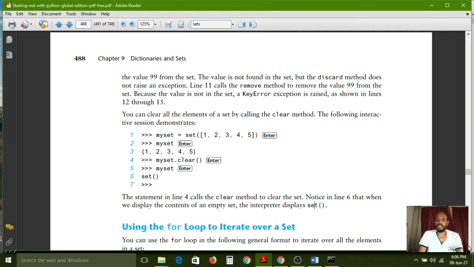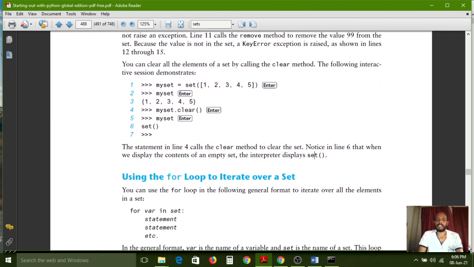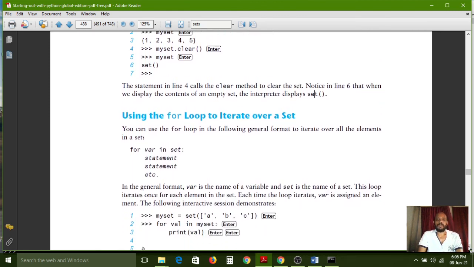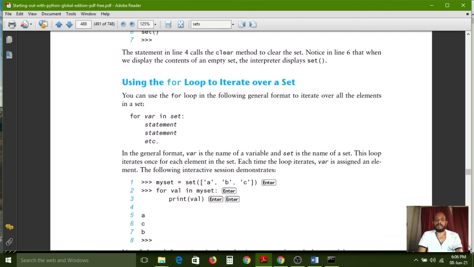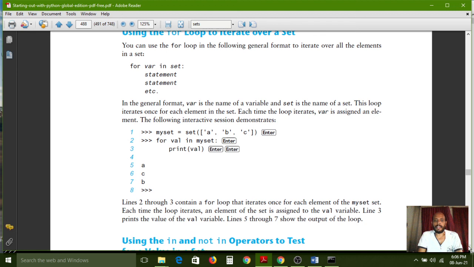And using a loop to iterate over a set. You can use a loop of the following general format to iterate over all the elements in a set. In the general format, var is the name of a variable and set is the name of the set. This loop iterates once for each element in the set. Each time the loop iterates, var is assigned an element.